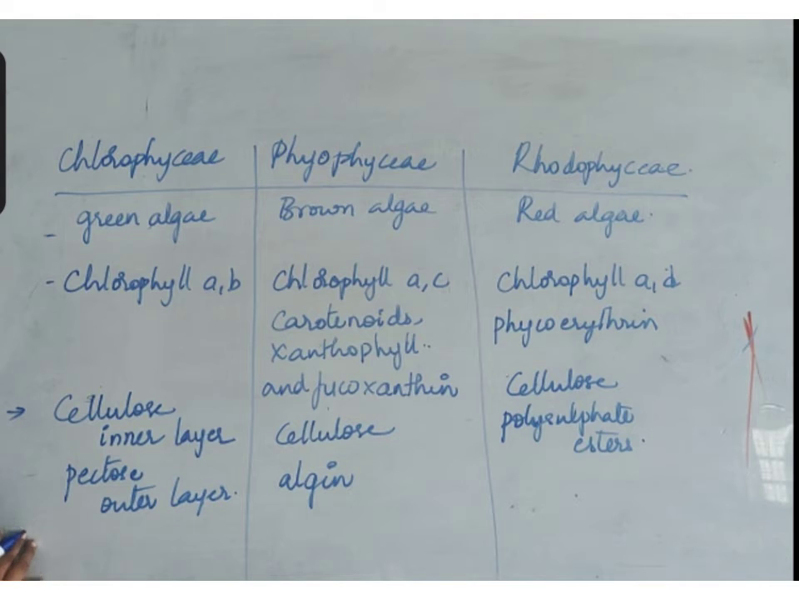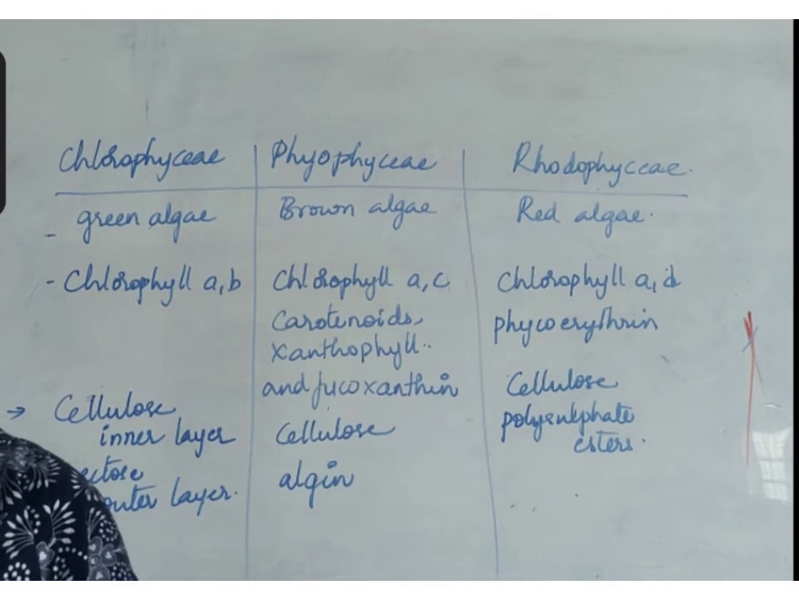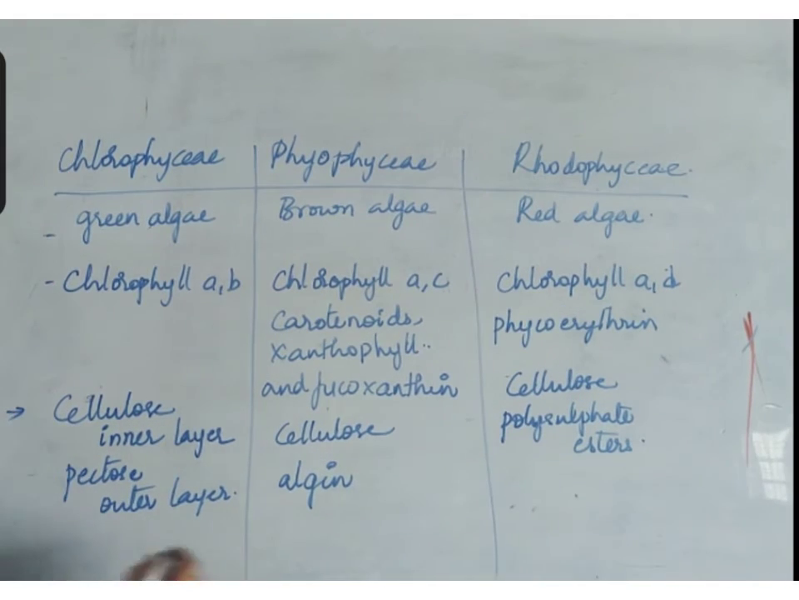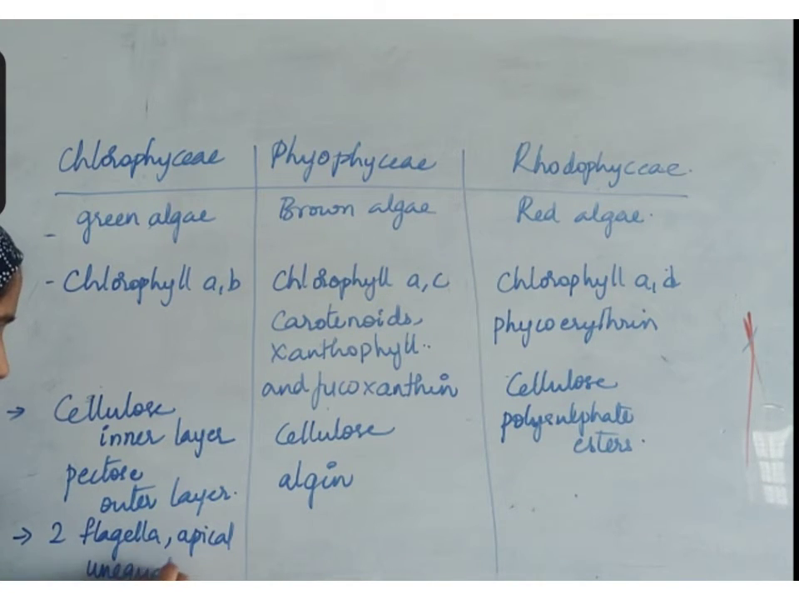What else? In these organisms, the spores have certain flagella, as we have discussed. Some of the spores are able to move, some of the spores are not able to move. Chlorophyceae has two flagella that are apical and equal in size. What does this mean? For example, you take Chlamydomonas. Chlamydomonas has two flagella. They are equal in size. They are apical, from the top region.